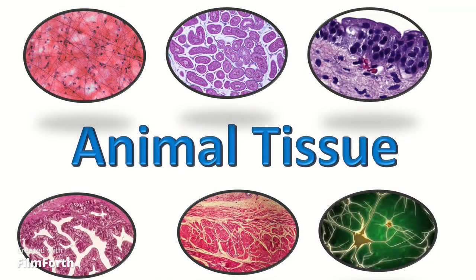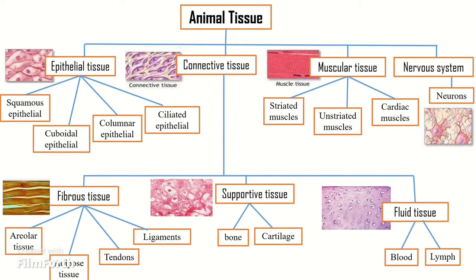Last time we studied about the plant tissues. Today we are going to deal with the animal tissues. So, the animal tissue is divided into four major groups: epithelial tissue, connective tissue, muscular tissue and nervous tissue.